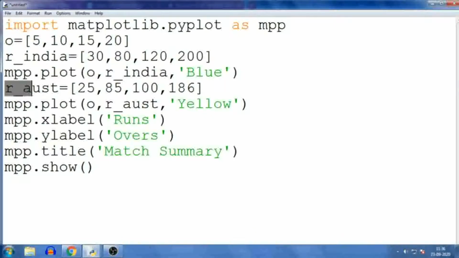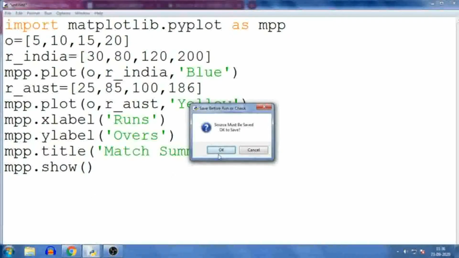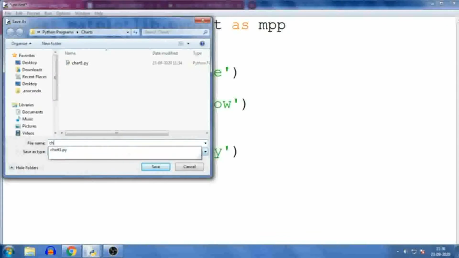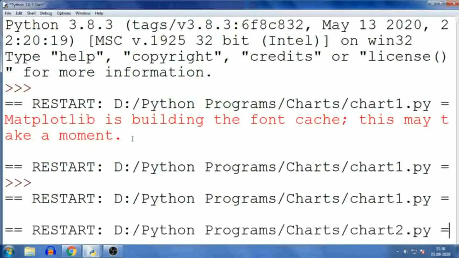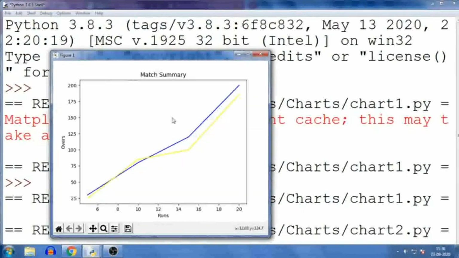Then R_Australia: 25, 85, 100, 186. So that will be available in yellow color. Then the label is given, xlabel, that is runs, so it will be available on the horizontal scale. Then Y, that is available on the vertical scale, overs. Then mpp.title, match summary. So match summary will be represented there. Then mpp.show. Let us save this program as chart 2. So chart 2, here it will come in this manner. So here you can see two line charts are coming over here according to the overs and data.